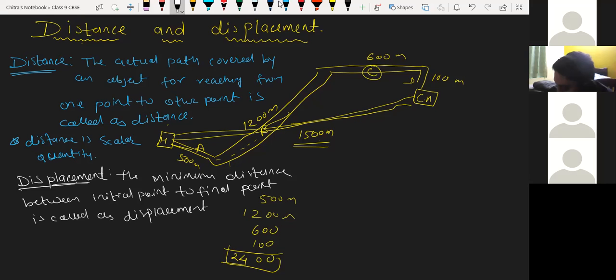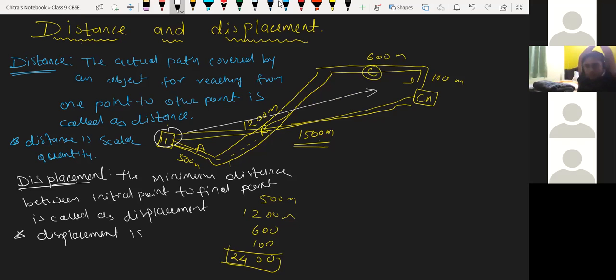And see, here the direction is fixed from here to here. The direction is fixed. That's why it is a vector quantity. Displacement is a vector quantity.